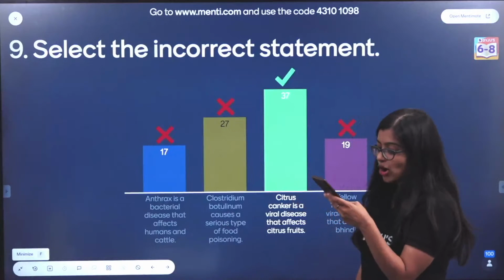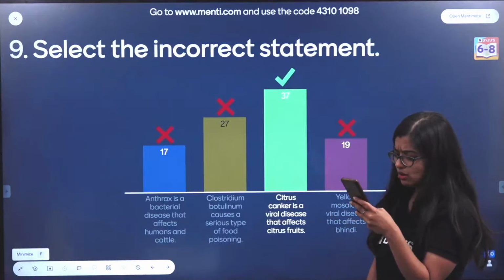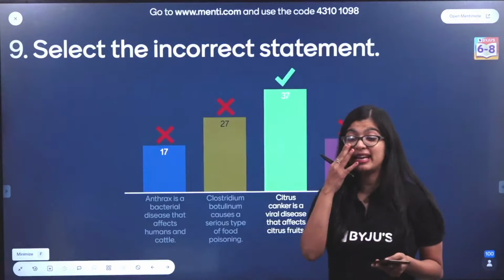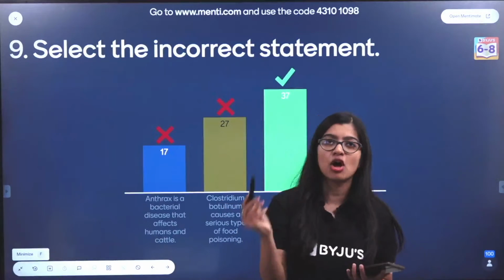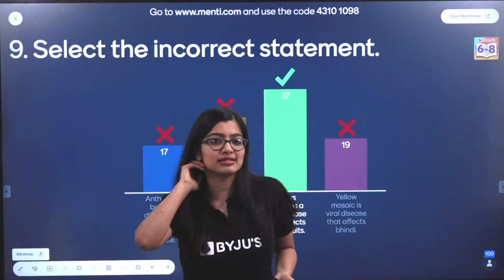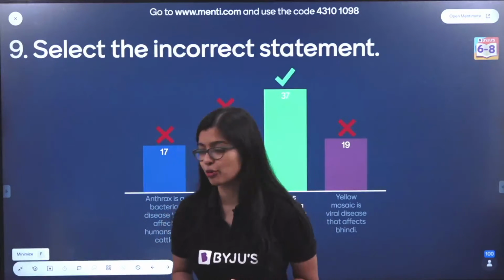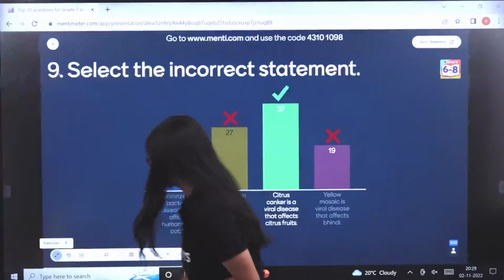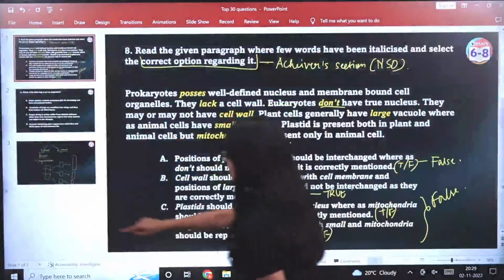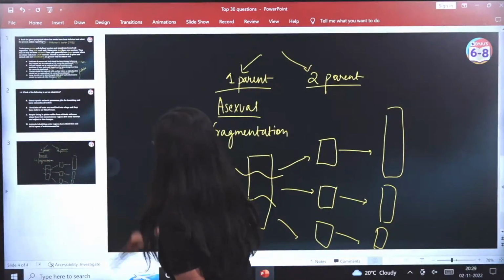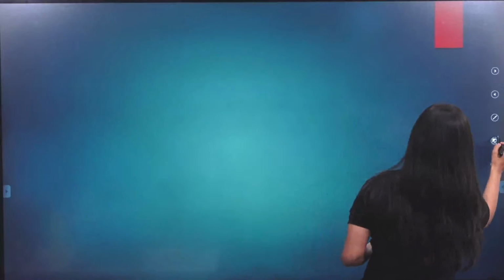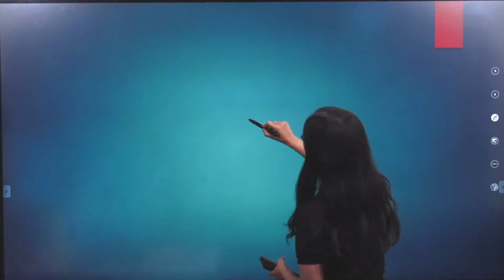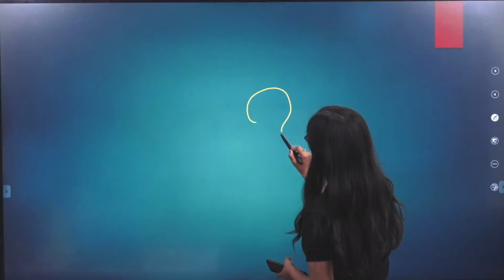Yes. Ma'am, what type of bacterium is Clostridium? Okay. So Clostridium actually has its own specific kind of shape. Very quickly to draw and show it to you, Clostridium will normally have a bulged, knob-like structure.